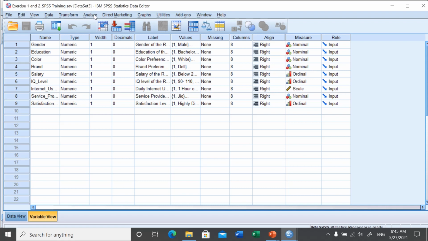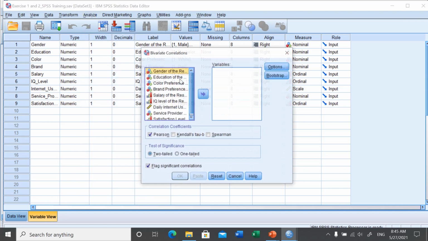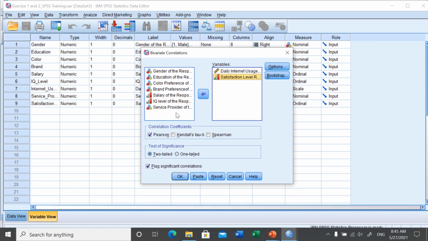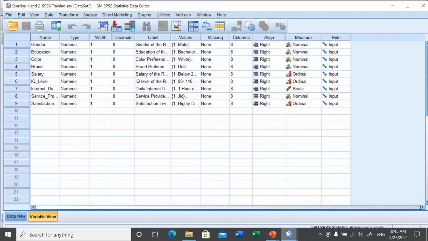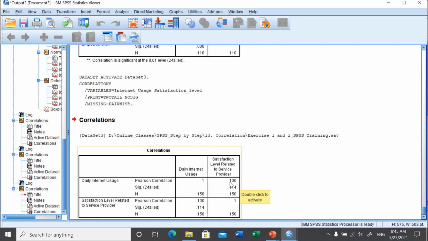We can perform the same thing: go to Analyze, Correlate, Bivariate, and select internet usage and satisfaction level. We will see whether they are correlated or not, and how: highly correlated or weakly correlated. Here again it is weakly correlated, but a positive correlation is there.